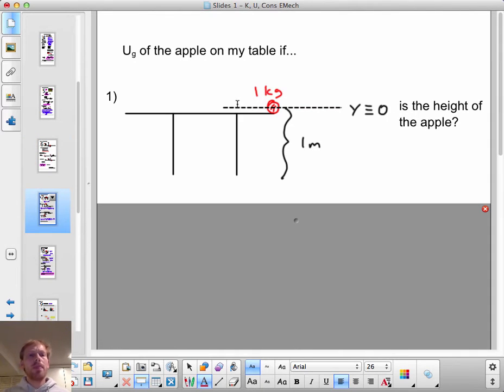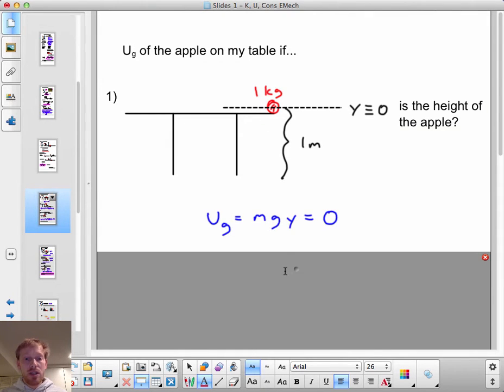Let me do some examples. What is the gravitational potential energy of an apple on the table if y equals 0 is the height of the apple itself? Well, there, mgy is m times g times the height of this apple above y equals 0. Well, it's 0, so there's no gravitational potential energy.